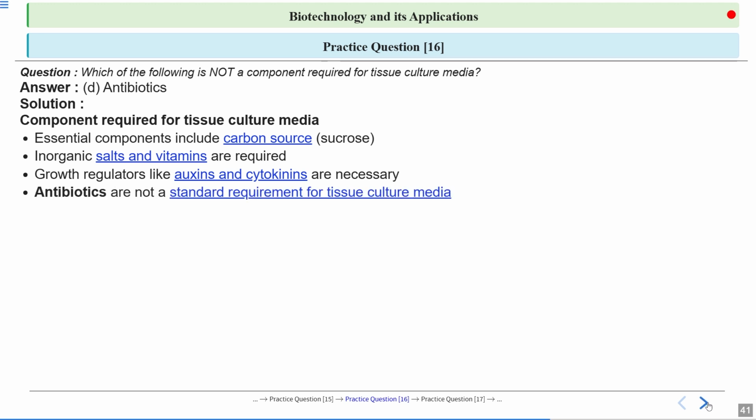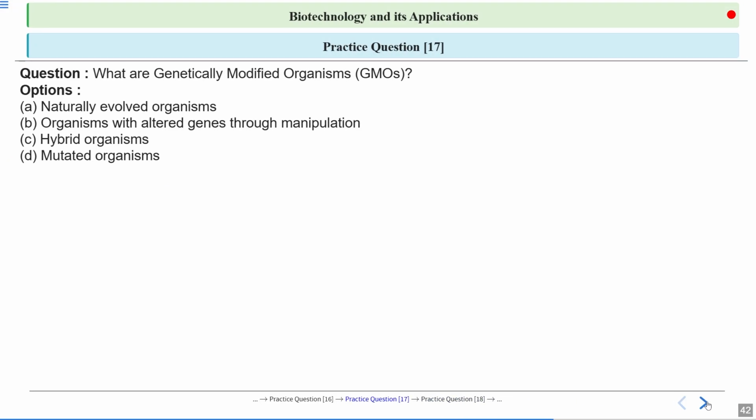Answer is antibiotics, because we know the important components required for tissue culture medium: first it is a carbon source, sucrose, the energy source, then some inorganic salts and vitamins, then some growth regulators like auxin or cytokinins, which help in the growth of the plant. Antibiotics are not a standard requirement for tissue culture medium. It may be required for some plants, but it is not a standard requirement for tissue culture media.